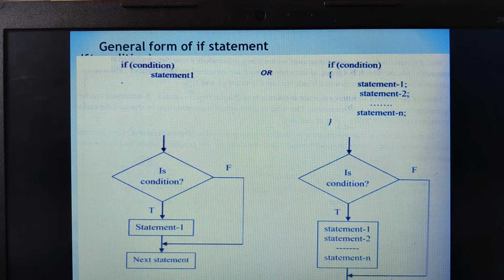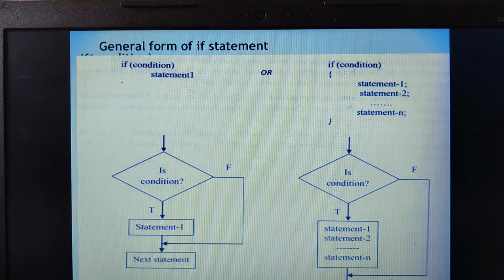Please make a note of this in your textbook also. In that, first we are going to study the selection statement. So what exactly is a selection statement? The name itself, selection, helps you to select the statement or the set of statements for execution based upon the condition. It will help us to select a single statement, or a group of statements for execution, based upon the given condition.